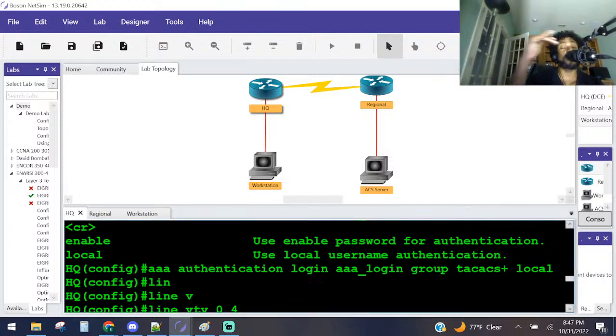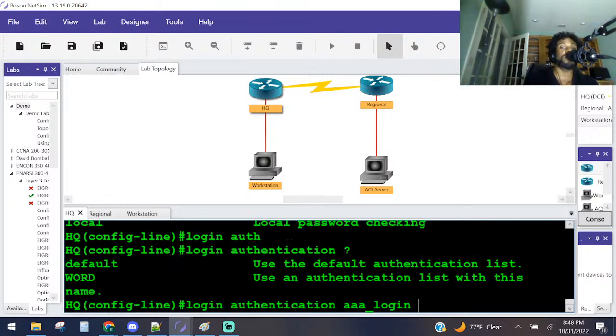So remember, authentication checks for the username and password. Authorization says what you're allowed to do and what privilege level you have. And accounting is what keeps a log of all the stuff you've done on the router: logged in, logged out, you created a static route, you created an OSPF route, whatever.